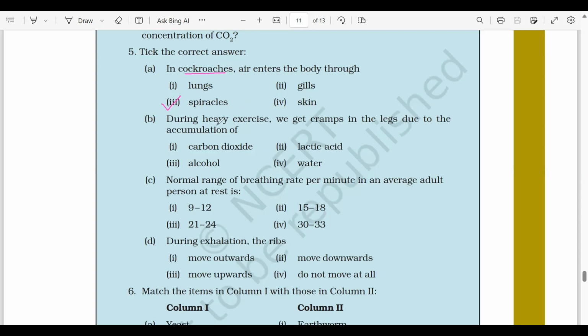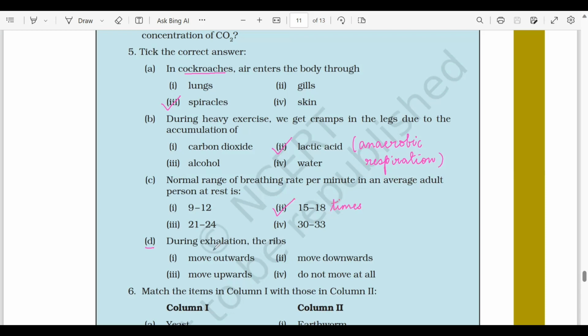B. During heavy exercise, we get cramps in our legs due to the accumulation of lactic acid. Okay, lactic acid कैसे produce होता है? It is the end product of anaerobic respiration. Let's move on to question number C. Normal range of breathing rate per minute in an average adult person at rest is 15 to 18 times.